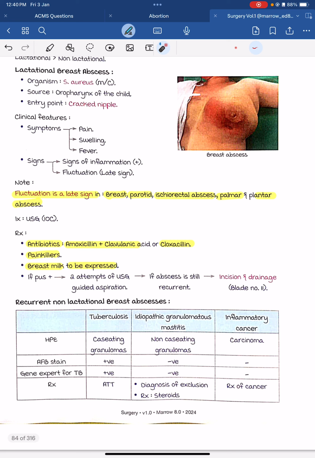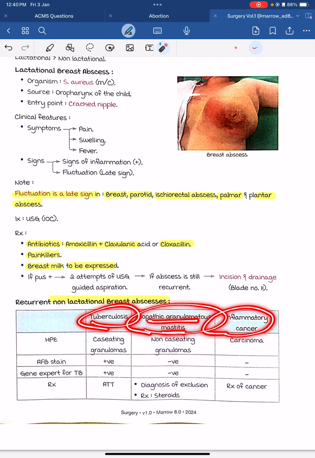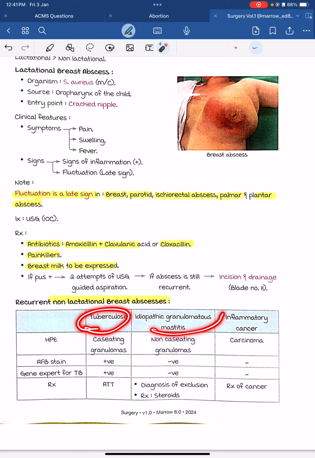We have talked about lactational abscess. Now let's talk about non-lactational breast abscesses. These are found in TB, idiopathic granulomatous mastitis and inflammatory cancer. In TB, we get caseating granuloma. The acid fast bacteria are present. GeneXpert for TB is positive, and the treatment is anti-tubercular drugs, ATT.